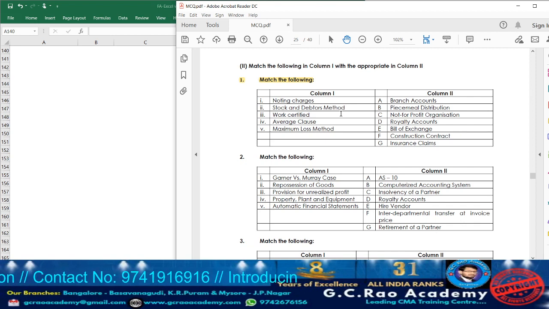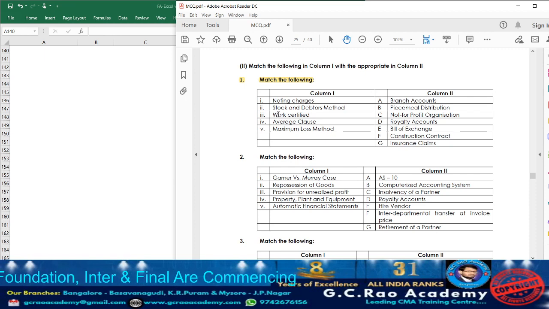Point number 1, noting charges. When the bill is dishonored, usually the noting charges will be paid by whom? Drawer to the notary public to get the authentication on the bill stating that that particular bill has been dishonored. But noting charges will be recovered from whom? It will be recovered from the drawee.